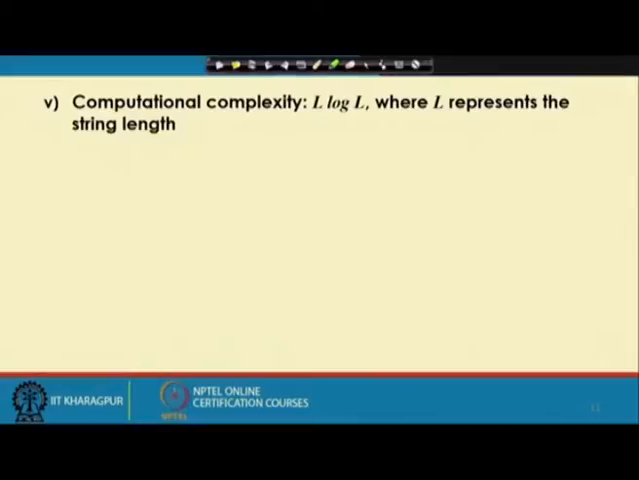Now, here the computational complexity of this binary coded GA is nothing but L log L, where L indicates the total number of bits used to represent a particular string. Now, as I told, depending on the accuracy required, I will have to assign the bits.